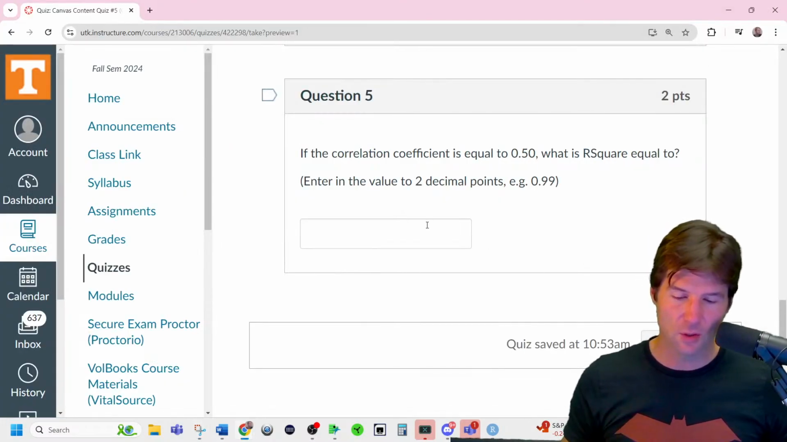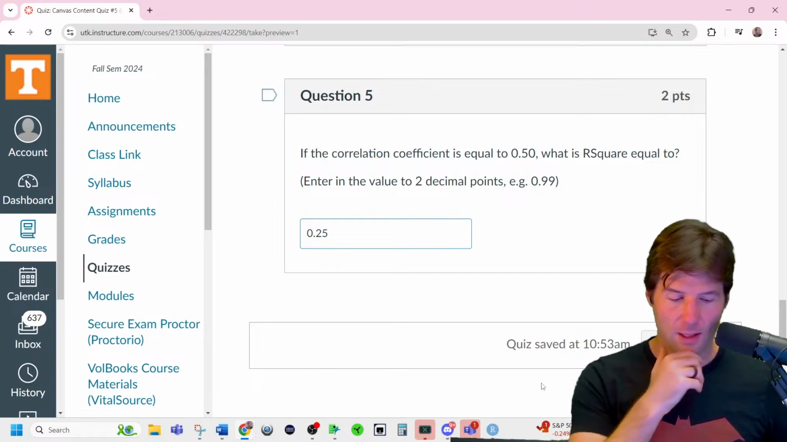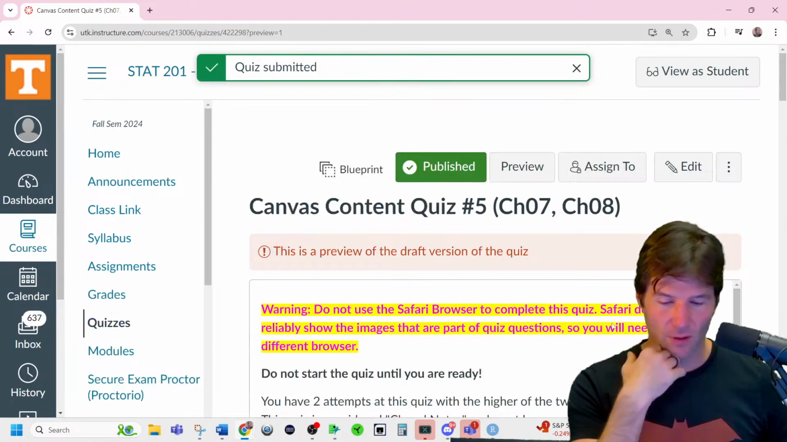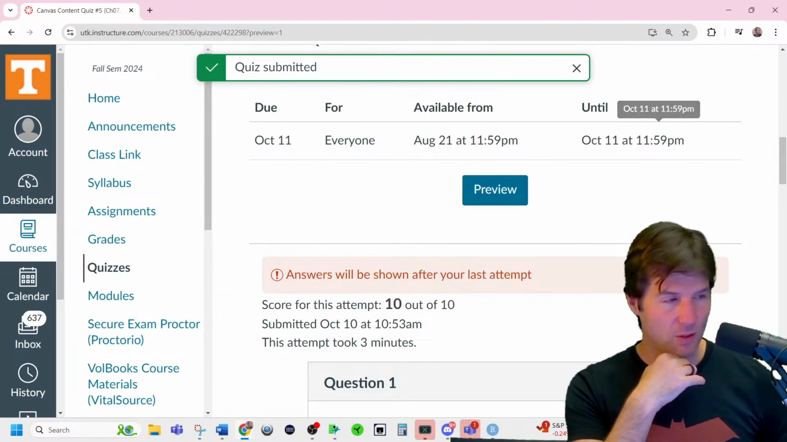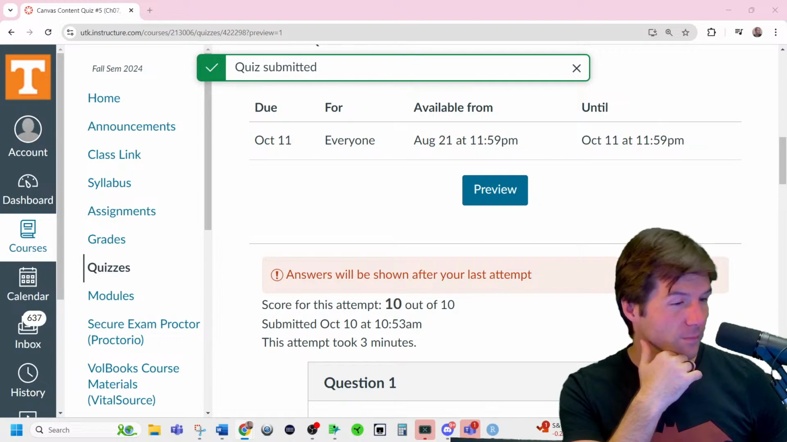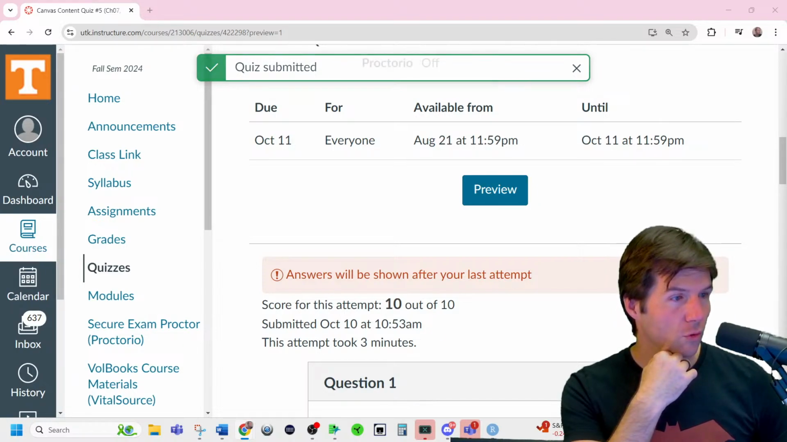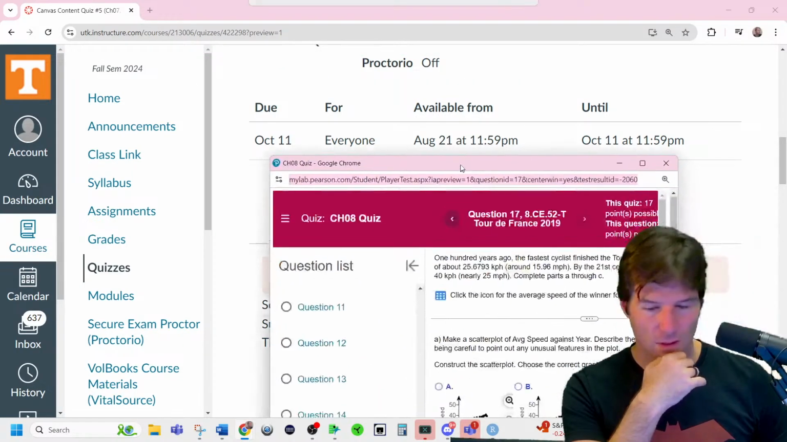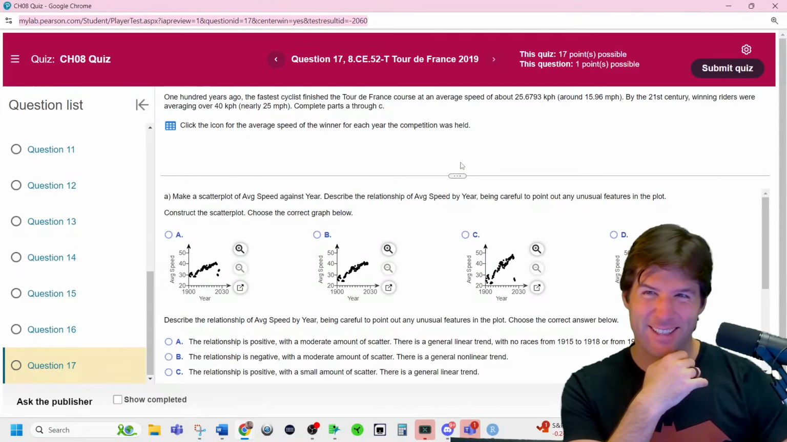And so it mainly tests, do you know that correlation is R? And then do you know R squared is R squared? And that should do it. Let's do that gestation question. It's good. Good quiz, because we wrote it. That's why I like it.